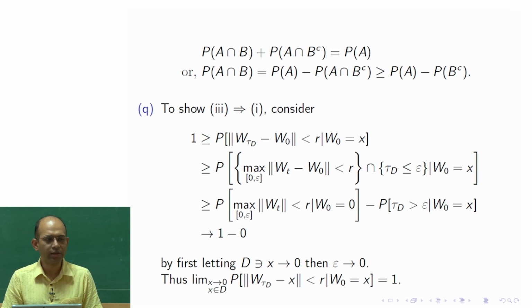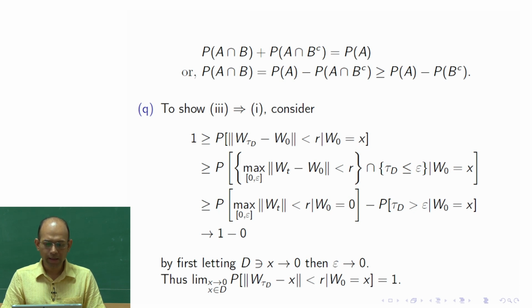So that is this event. Of course this is a smaller event. And we also say that tau d is less than or equal to epsilon. So otherwise this is not smaller; it is the intersection of these two: tau d is less than or equal to epsilon, and during 0 to epsilon W t never exits the r ball. Okay. So this implies this, of course.